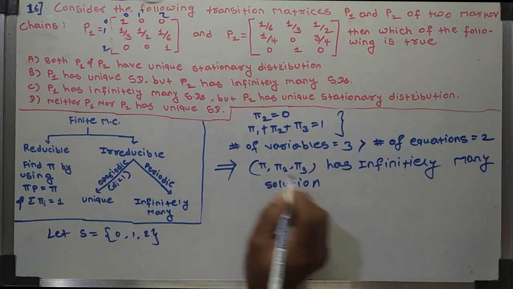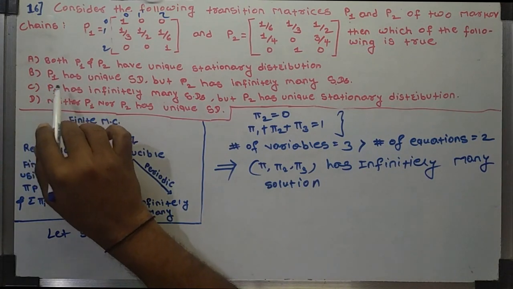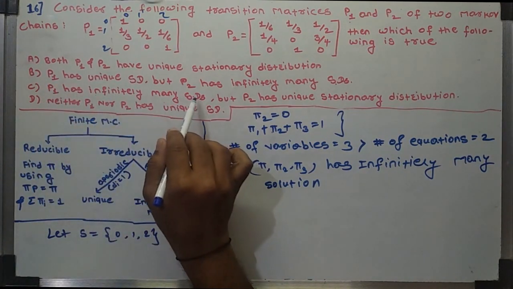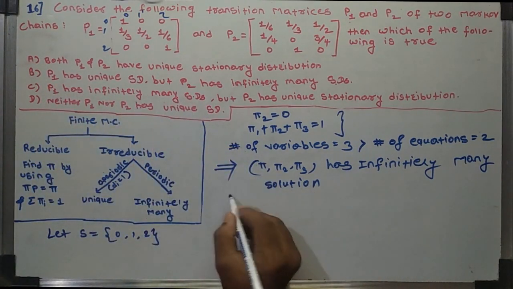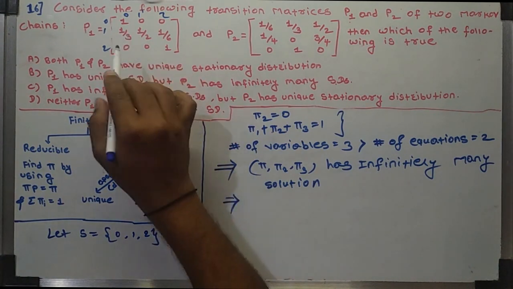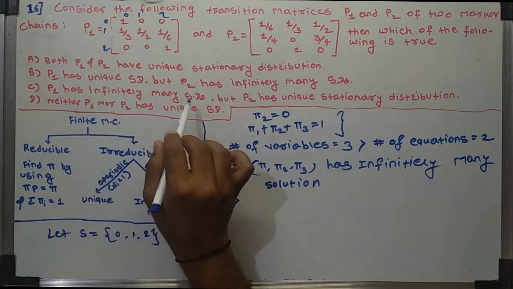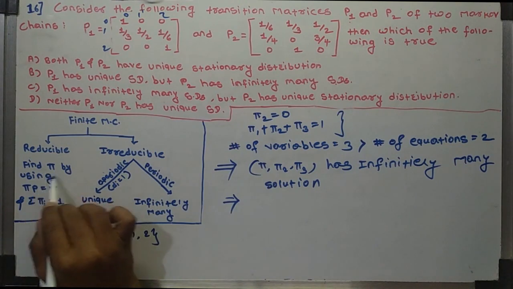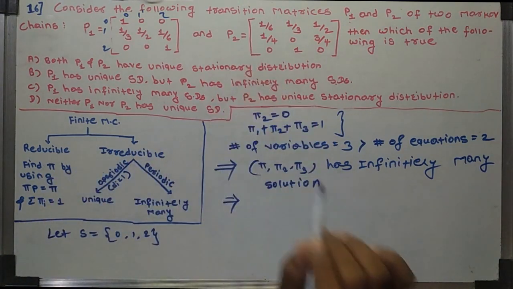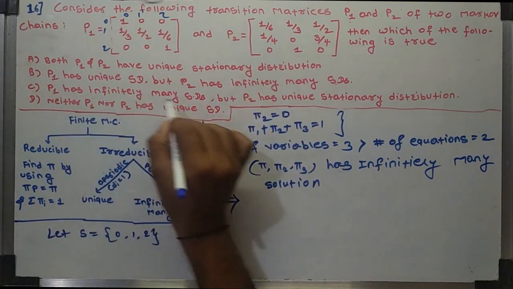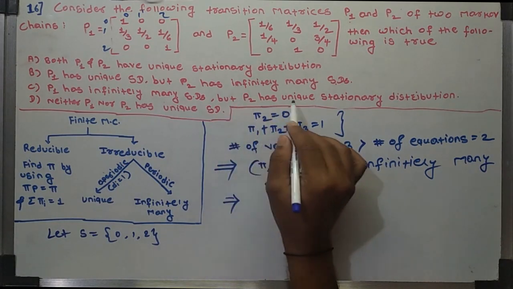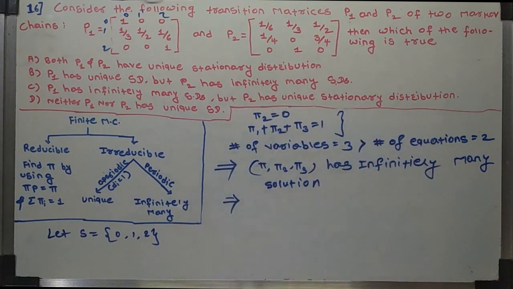So here we check, pi 1 has infinitely many solutions. This implies that P1 has infinitely many stationary distributions. So we check for P2. This is true, but we need to check whether P2 has a unique stationary distribution or not.